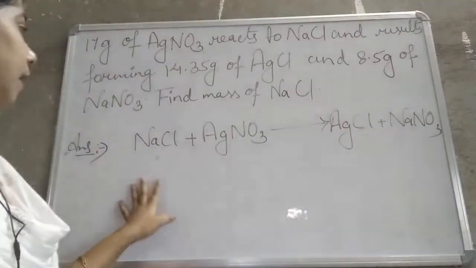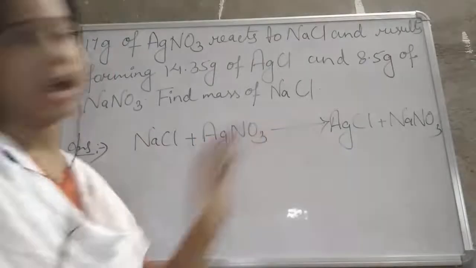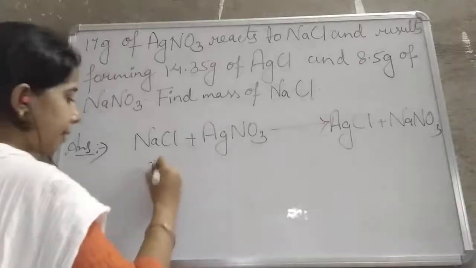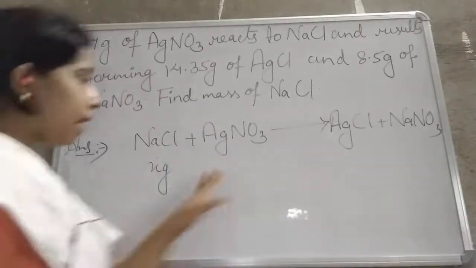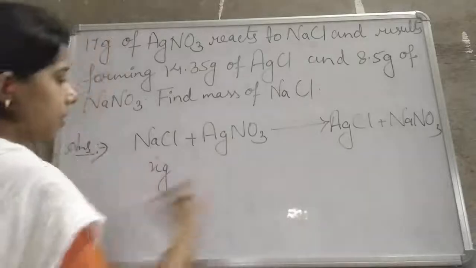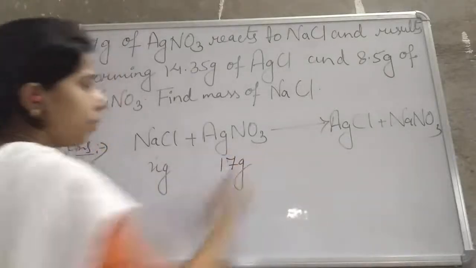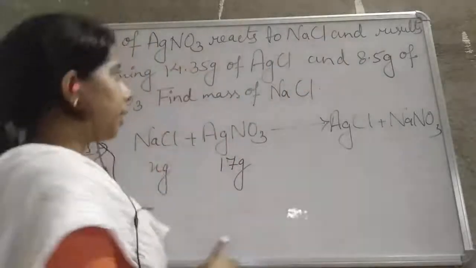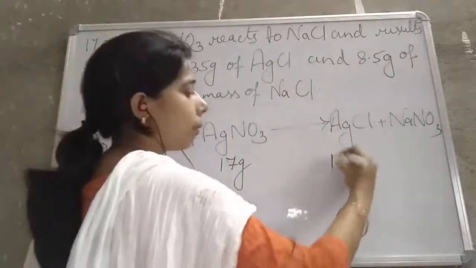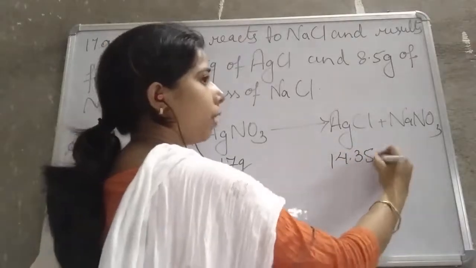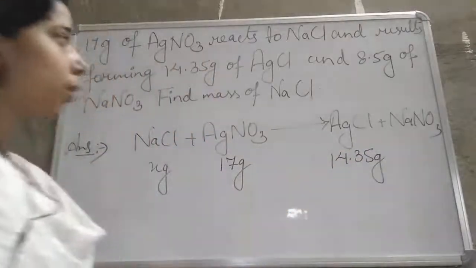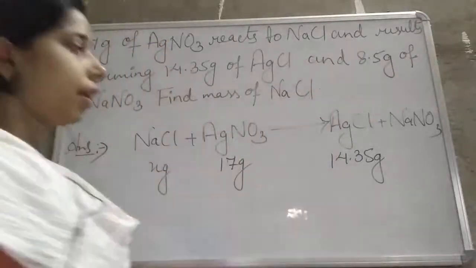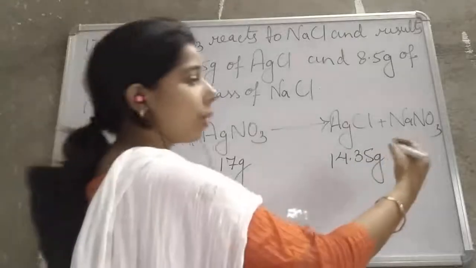Now we will see what the masses of all these reactants and products are. The NaCl mass we have to find, so we will write here X gram. Mass of the silver nitrate is 17, so we will write here 17 gram. It reacts with the NaCl and results in forming 14.35 gram of silver chloride, and 8.5 gram of NaNO3, the sodium nitrate, is formed.